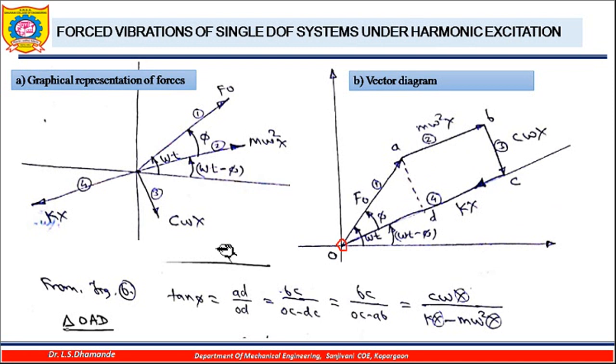Okay, so from this diagram my aim is to calculate the response of the system. That means I have to calculate small x, where small x is equal to capital X into sine of omega t minus phi, that is the displacement. It means I have to find out the value of this capital X and the value of phi from this particular diagram, so that I can finally get the complete response of this system.